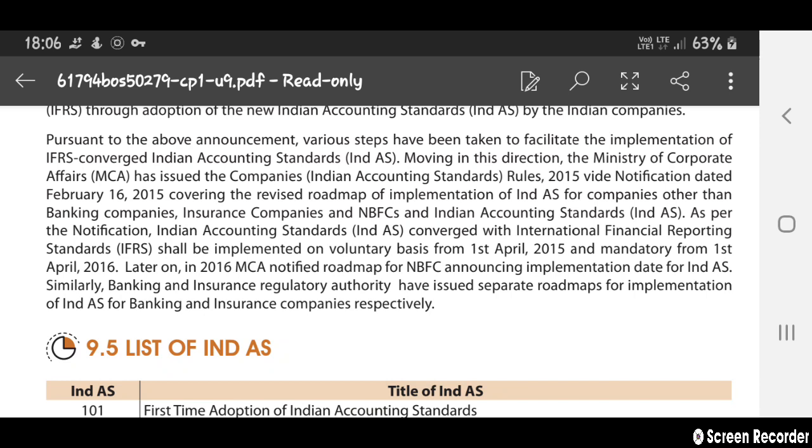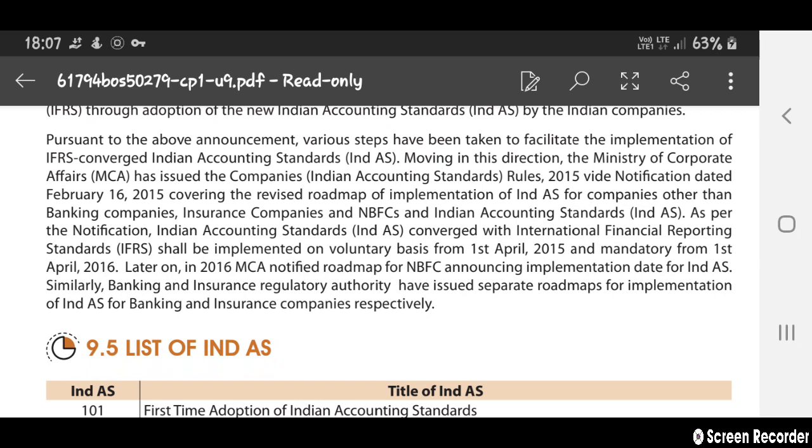Some say Ind AS; in the starting chapters you learned it as IAS, Indian Accounting Standards. Moving in this direction, the MCA issued the Companies Indian Accounting Standards Rules in 2015, via notification dated February 16, 2015, covering the revised roadmap of implementation. It laid out how to implement Indian Accounting Standards for companies other than banking companies, insurance companies, and NBFCs.